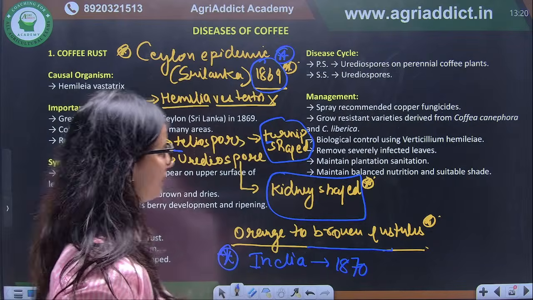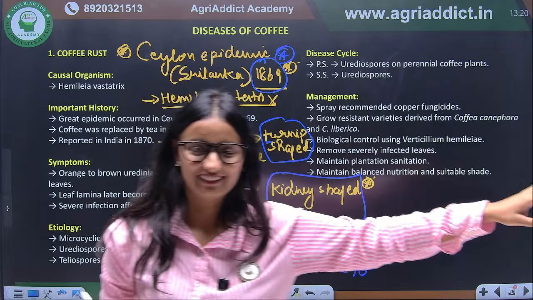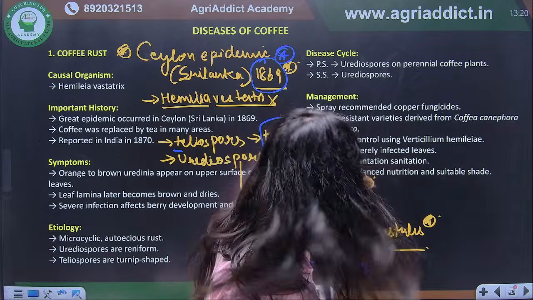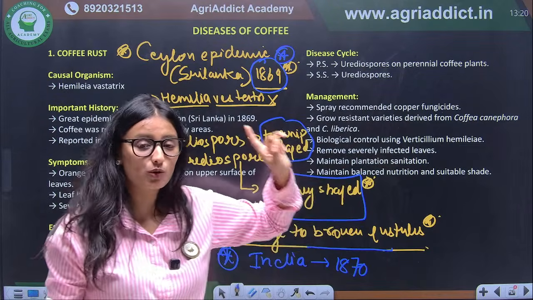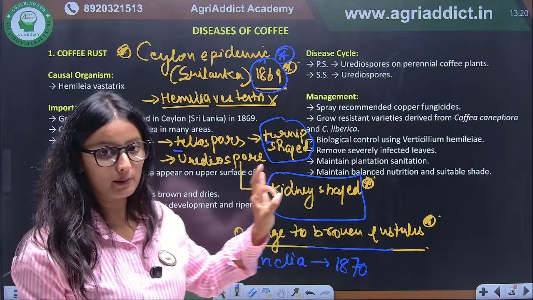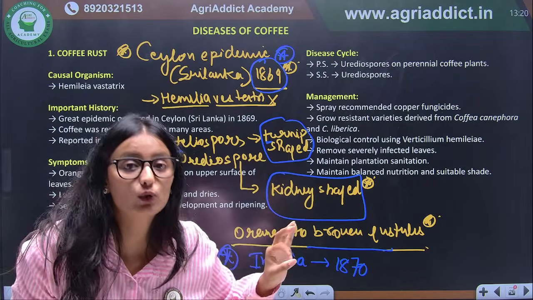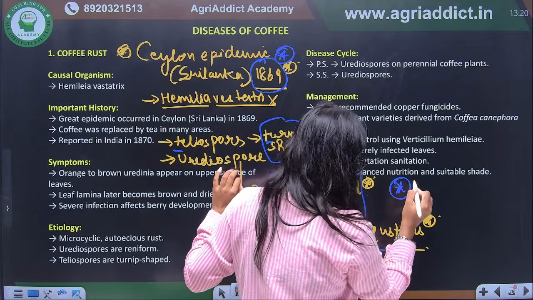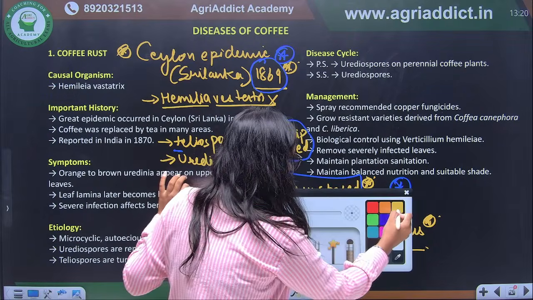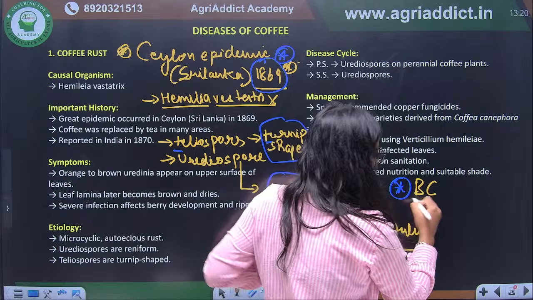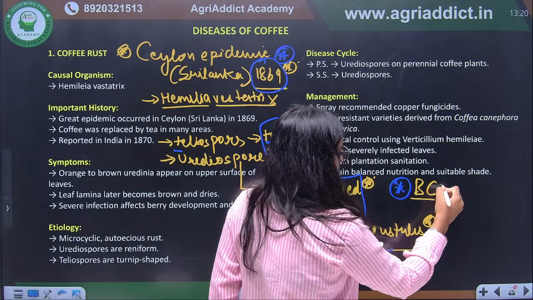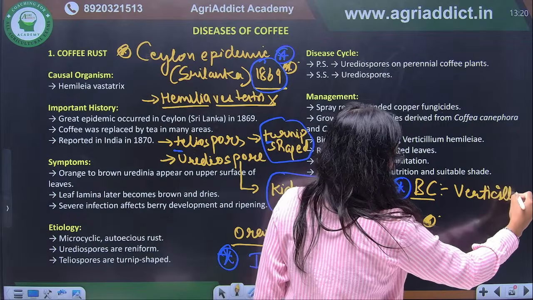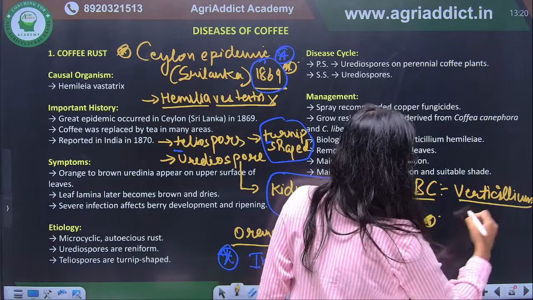Most of the people replaced coffee with tea. So this was one of the major impacts of this disease. One more important thing you have to remember about this disease is its biocontrol agent. So its biocontrol agent is Verticillium hemileiae.